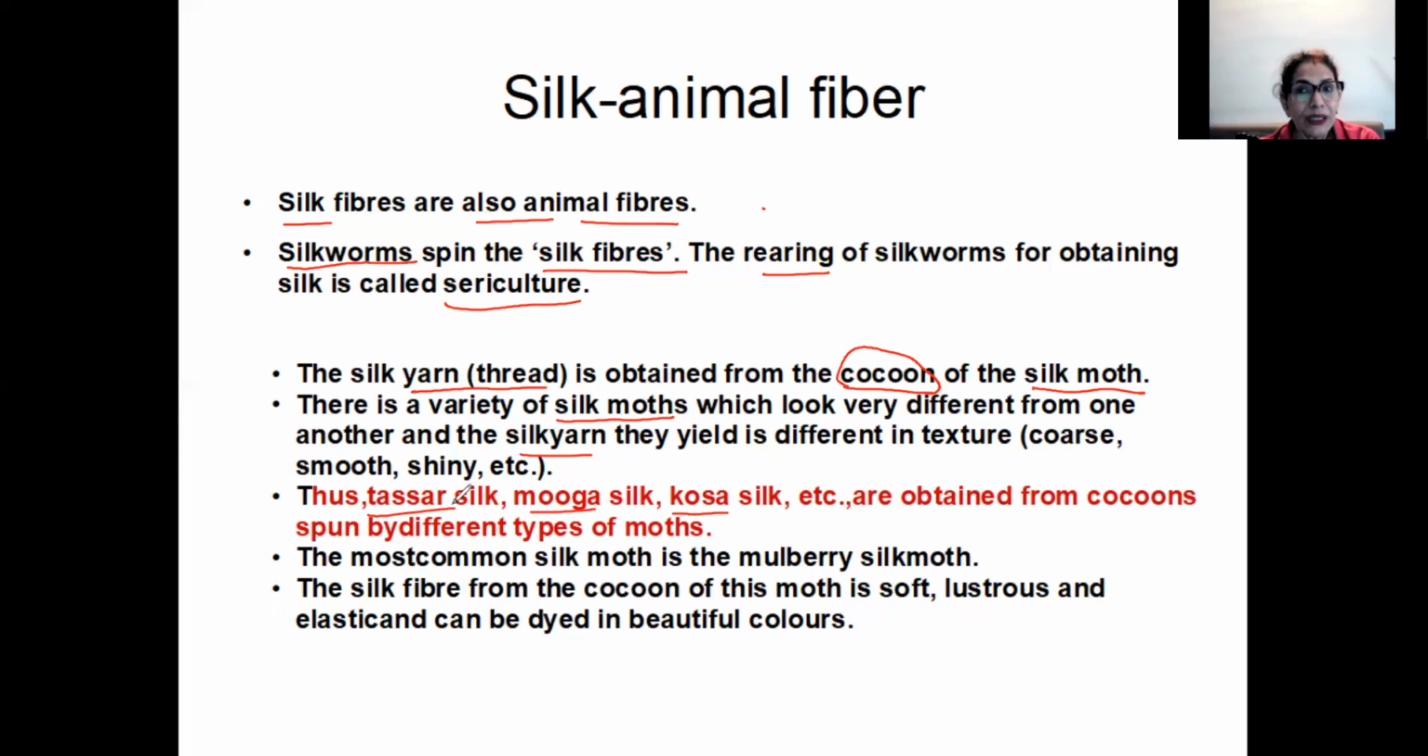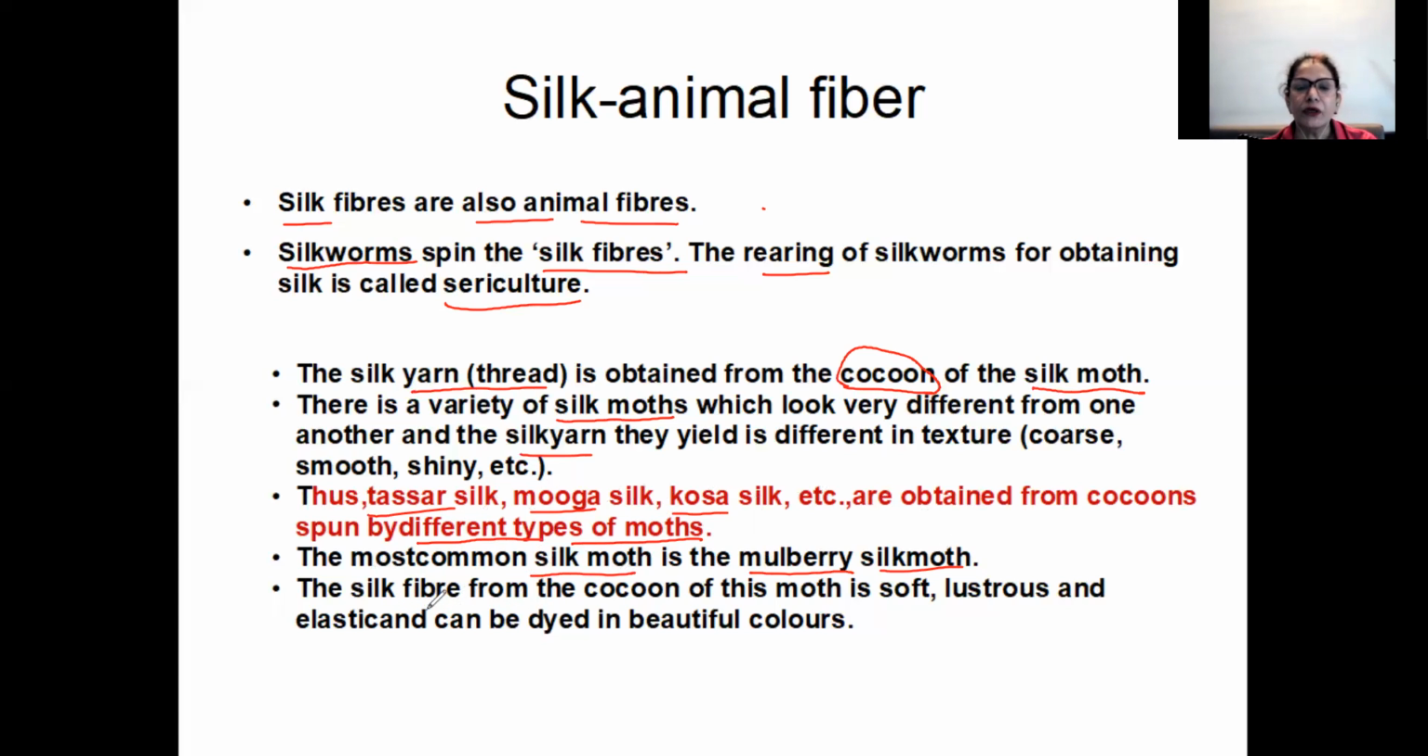They are given so many names because they are reared from different silkworms. They are obtained from the cocoon spun by different types of moths. Worms are reared and then they give the silk moth. Okay, the moth comes out. The most common one is the mulberry silk moth.